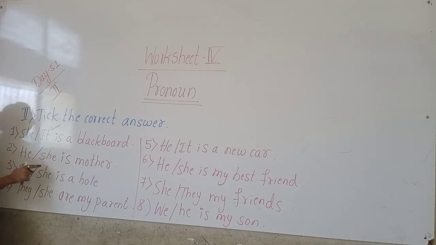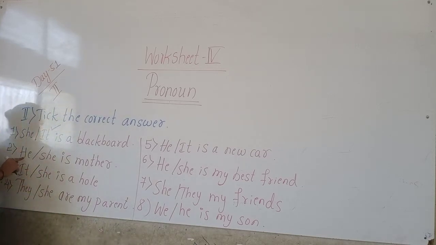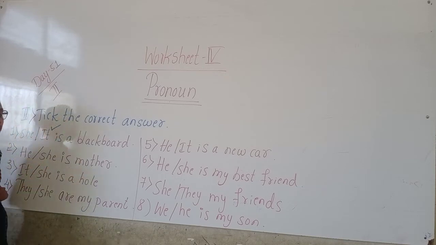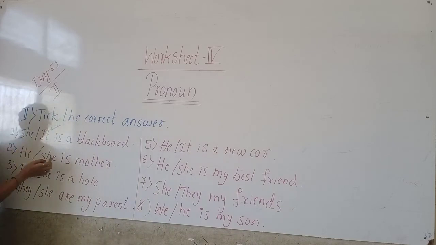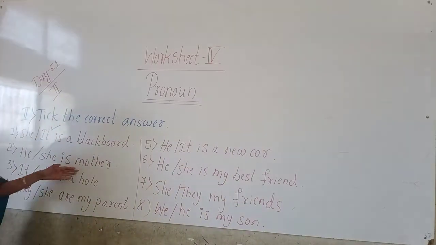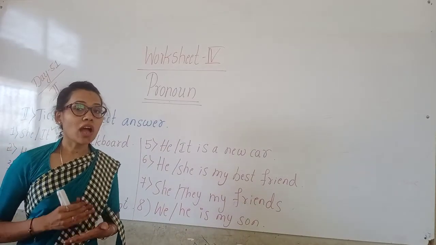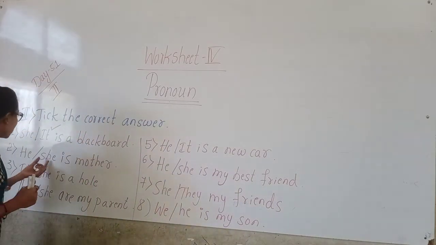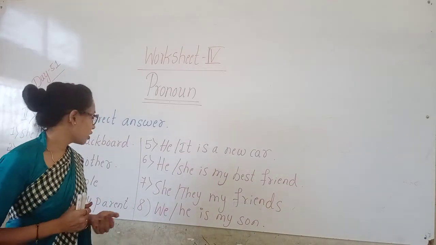Second one. He or she is a mother. Which word should we use? "He" we are using for boy, uncle, father, son. "She" we are using for mother, auntie, sister, daughter.